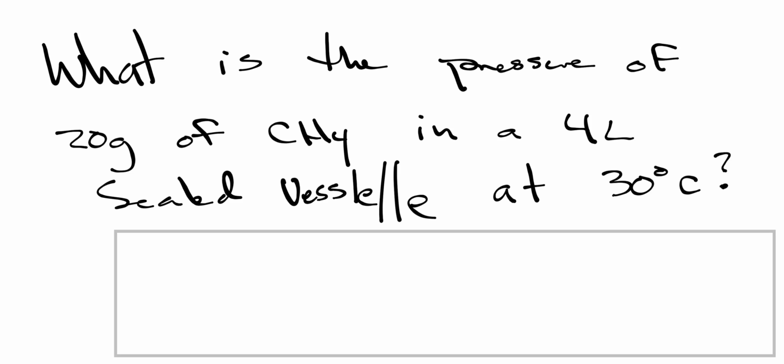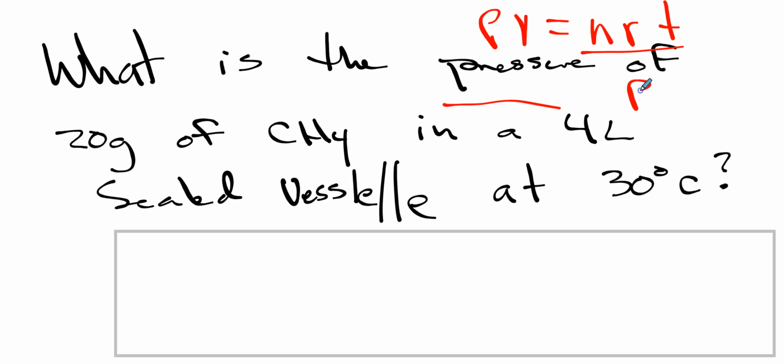Basic Pivnert problem. It asks for pressure. So if we know that PV equals nRT, sorry, this is ugly. It's the top of a wobbly laptop screen. Then if we're asking for pressure, it must be equal to nRT over V. We just took V under, because we're solving for pressure. And that leaves P all by itself. So P equals nRT over V. So now we just have to plug in.